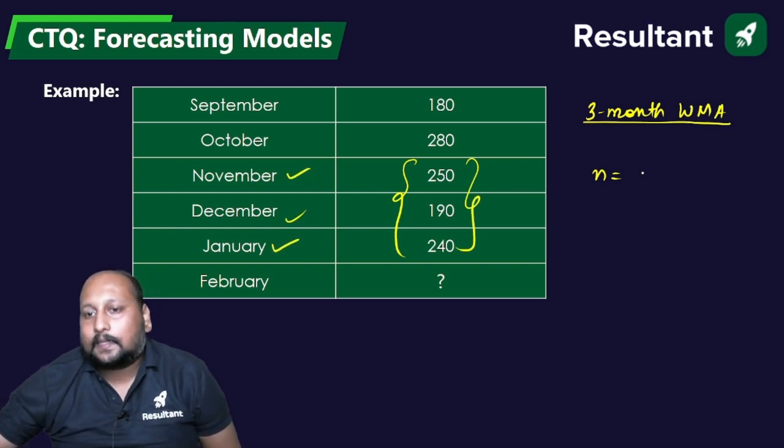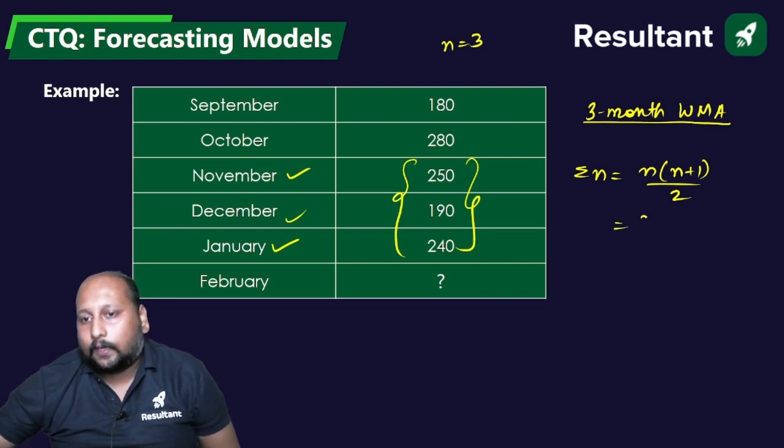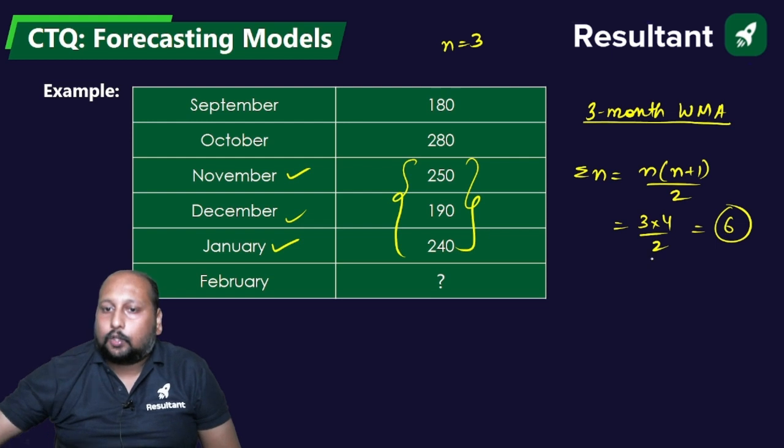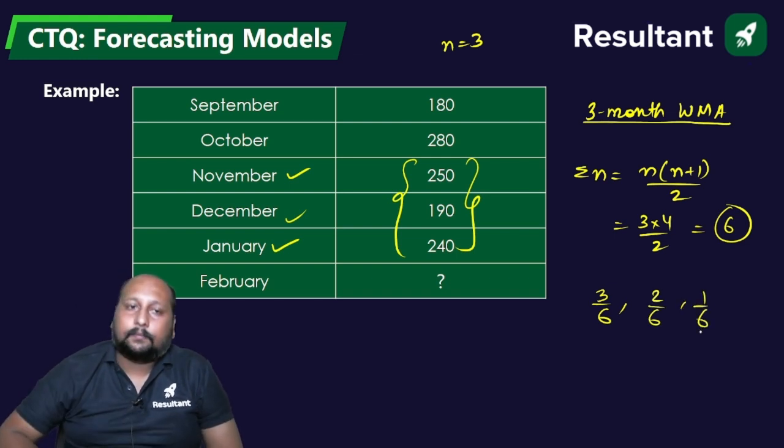Okay, so summation n is equal to n into n plus 1 by 2. So here n is equal to 3. Place it over here, 3 into 4 by 2, that is equal to 6. So your weights are we can say 3 by 6, 2 by 6 and 1 by 6.